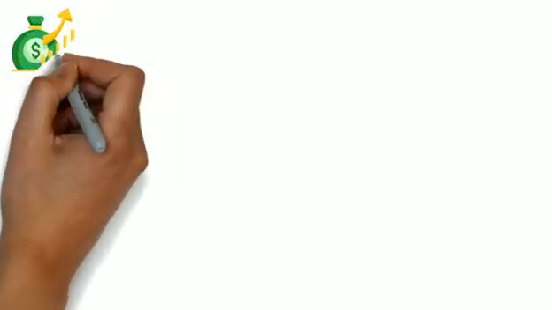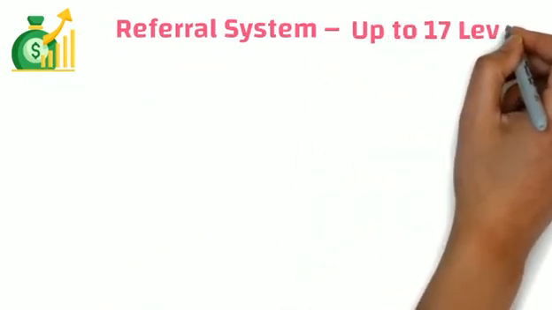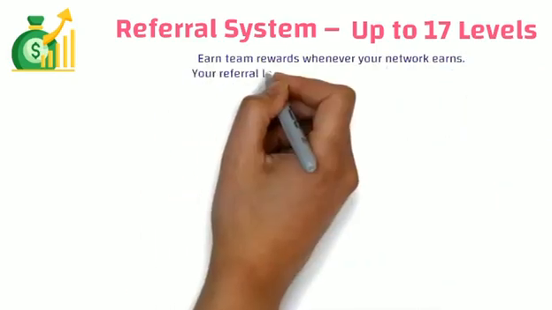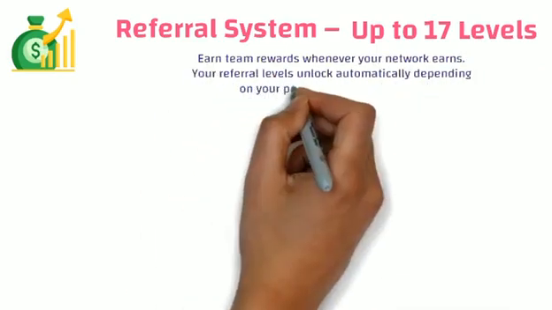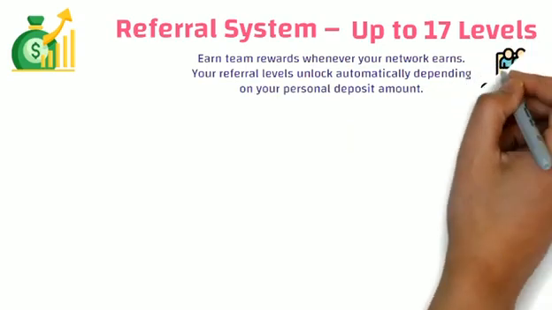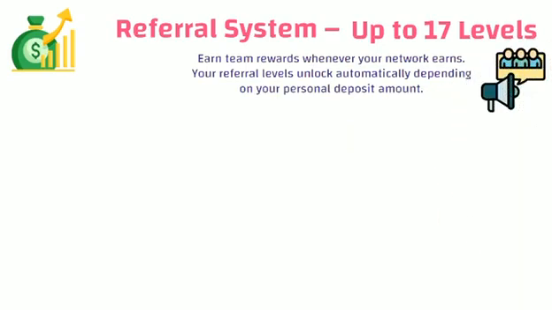Now, once you have selected the plan, you will start getting the amazing income benefits, where first of all, if we talk about the referral system, you are going to get the benefit up to 17 levels. You can earn team rewards whenever your network earns. Your referral level unlocks automatically depending on your personal deposit amount. Now here, this referral system and the level benefits have been divided into 3 phases.